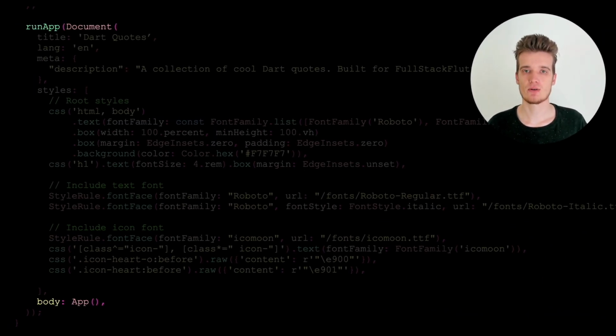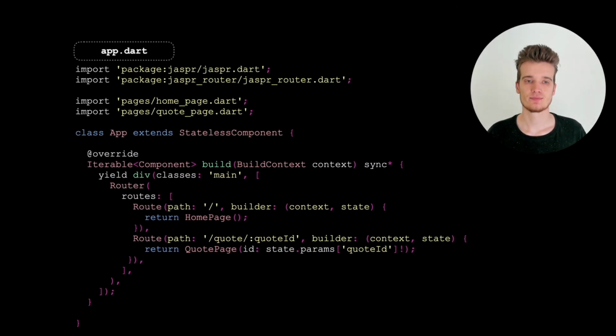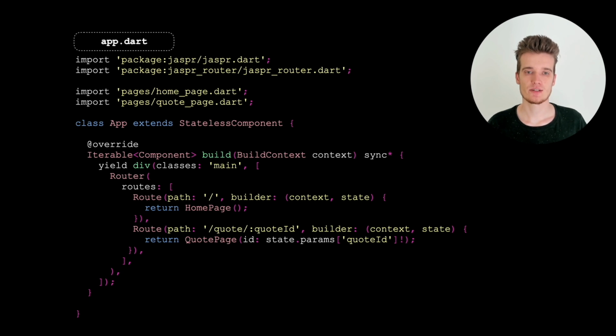Now, let's look at our app. The app is a stateless component that has a normal build method, and in here we define the router. This comes from the Jasper router package, which is one of the core packages that Jasper has. And we define two routes. One is for the homepage and one is for the quote page. And for the quote, we're going to add this quote ID parameter to the URL that we can use to load a specific quote from Firebase.